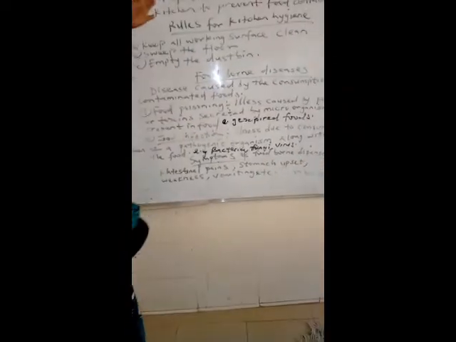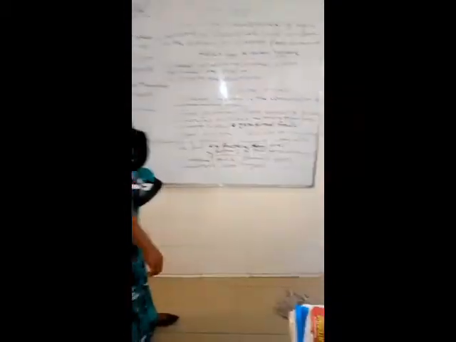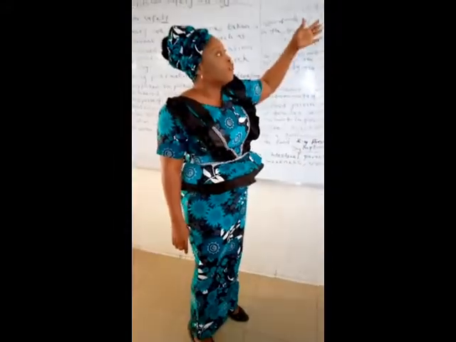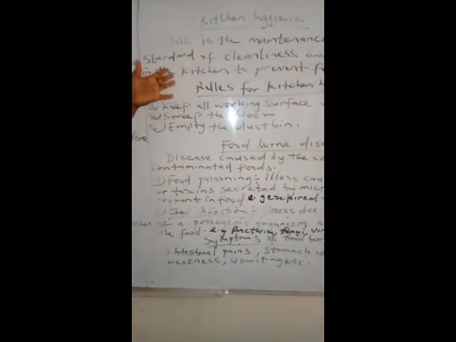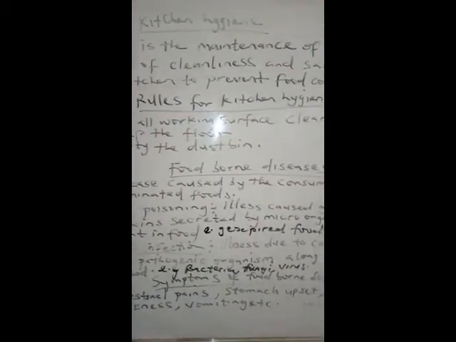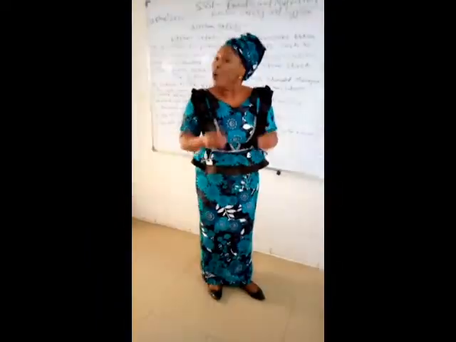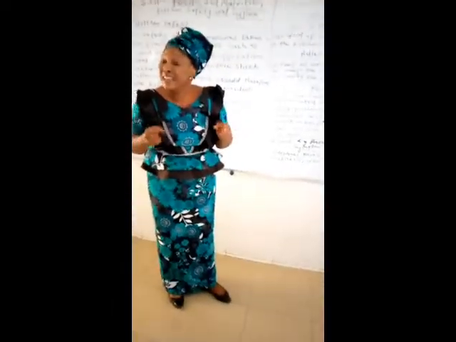So now this is still leading us to kitchen hygiene, because our topic is kitchen safety and hygiene. How we take care of ourselves in the kitchen not to have accident, and how to take care of our kitchen to prevent food contaminations, food poisonings, and so on. So we have kitchen hygiene. What is kitchen hygiene? Kitchen hygiene is the maintenance of high standard of cleanliness and sanitation in the kitchen. Maintenance of high standard of cleanliness. I'm supposed to underline high standard, cleanliness in the kitchen.